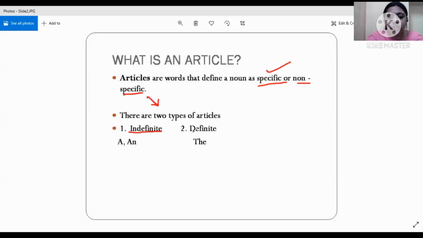Now, when we are talking about something which is not particular in nature, then we use indefinite articles, and it basically is for singular noun, singular number. All right, and what are they? A and an. And definite articles means when we are referring to something which is particular in nature, then we use a definite article, and there's only one definite article in English grammar, that is the. All right, so this is what it is.